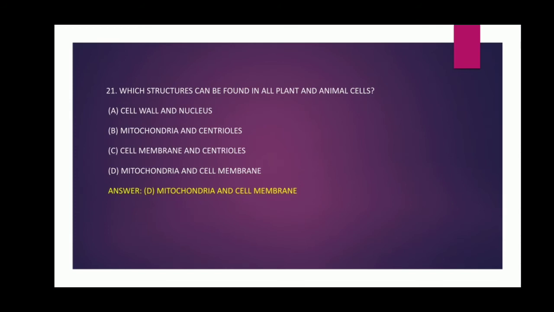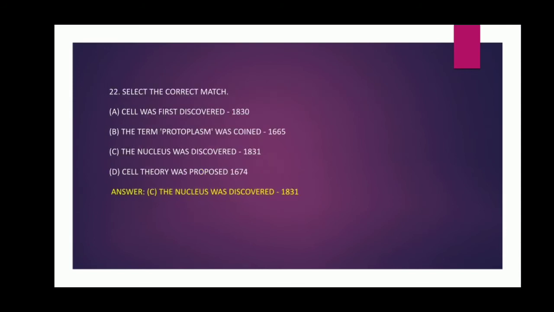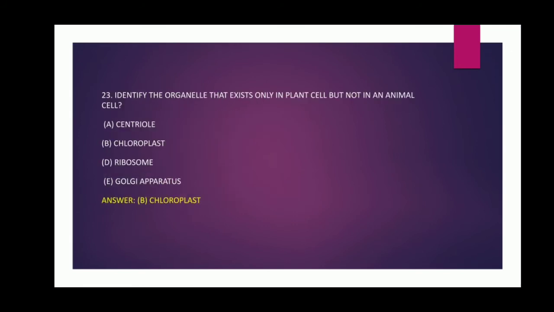Question number 22. Select the correct match. Options: cell wall first discovered in 1830. The term protoplasm was coined in 1665. The nucleus was discovered in 1835. Cell theory was proposed 1674. And the answer is option C. The nucleus was discovered in 1831.